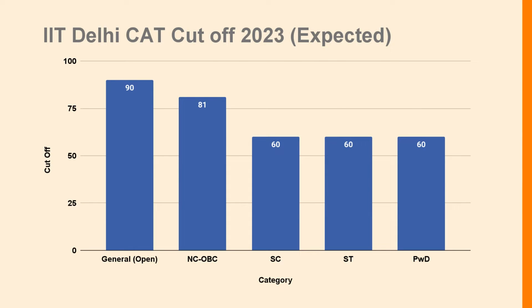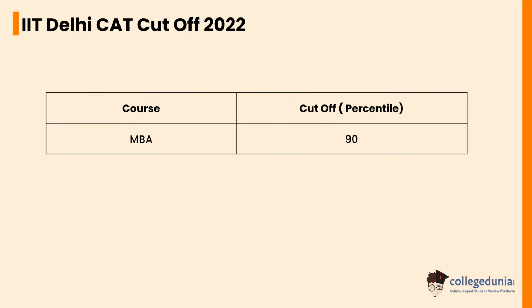Let's check the IIT Delhi CAT cutoff 2023 expected. For the general category, the expected cutoff is 90. For the NCOBC, it is 81. For the SC category, it is 60. For the ST category, it is 60. And for the PWD, the expected cutoff is also 60. Let's check the IIT Delhi CAT cutoff 2022. For the MBA program, the Delhi CAT cutoff in the previous year was 90.